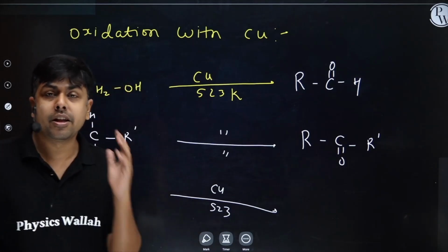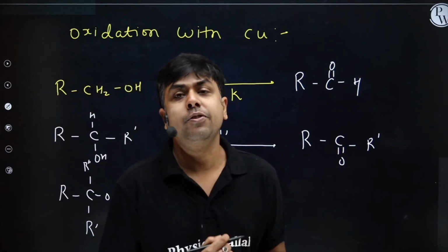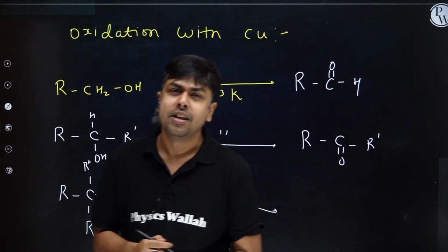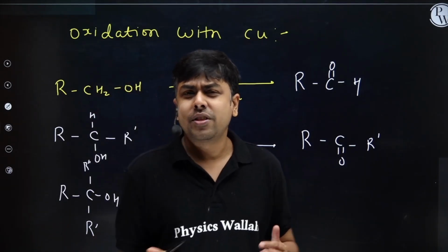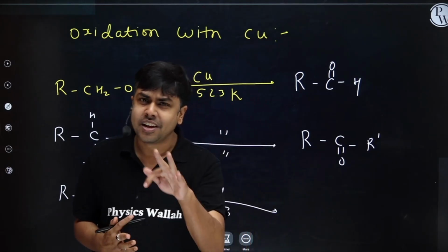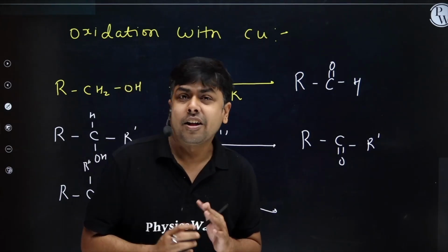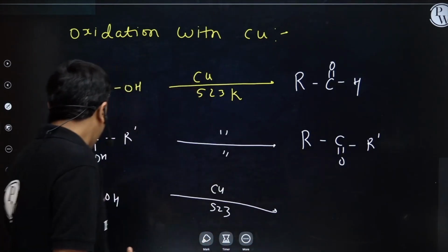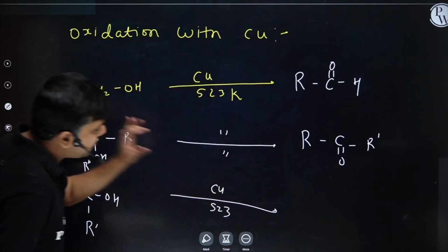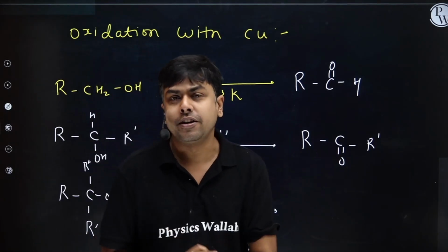Students, in general, a 3-degree alcohol does not undergo oxidation. You may say, why? It does not have any replaceable hydrogen which can get replaced by OH, right? This is the reason a 3-degree alcohol does not undergo oxidation. Now I have a 3-degree alcohol treated with copper at 523 Kelvin.